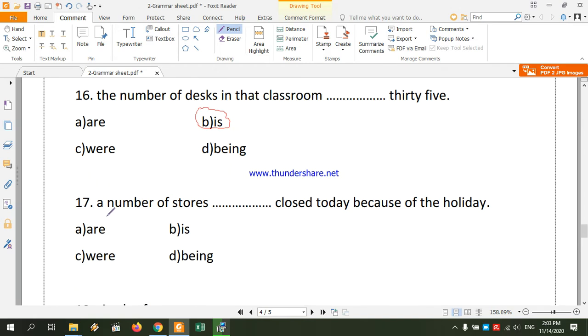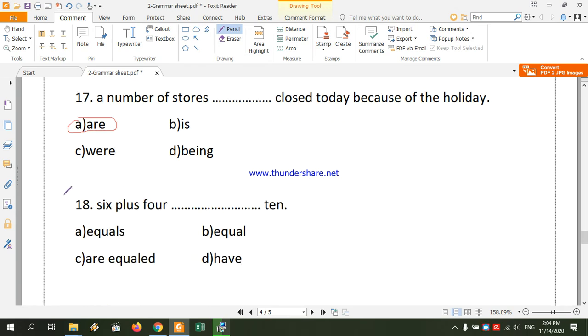However, in 17, "a number of stores," this is plural. A number of stores is always plural. A number of stores are closed today because of the holiday. Right. Number 18.